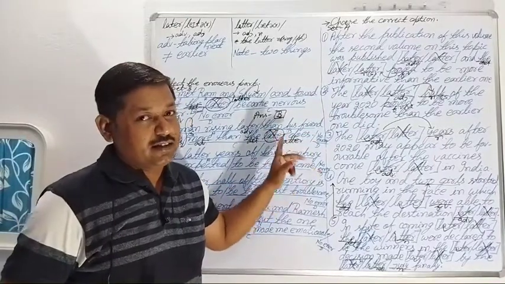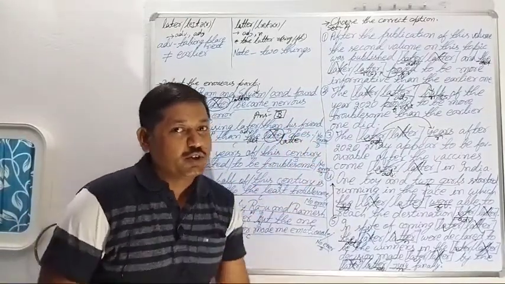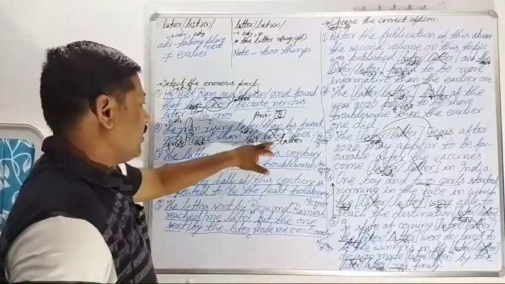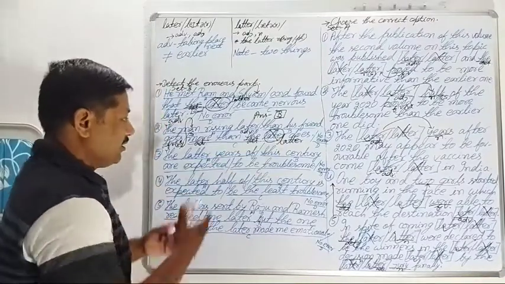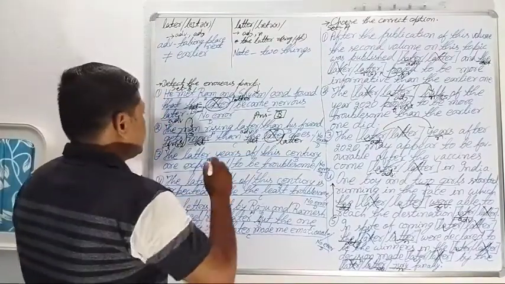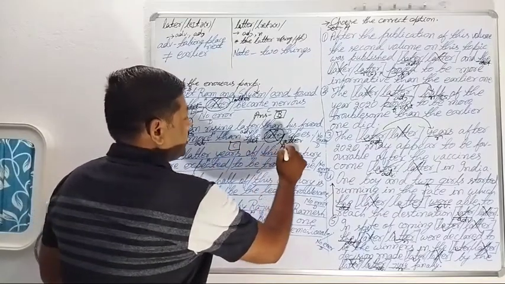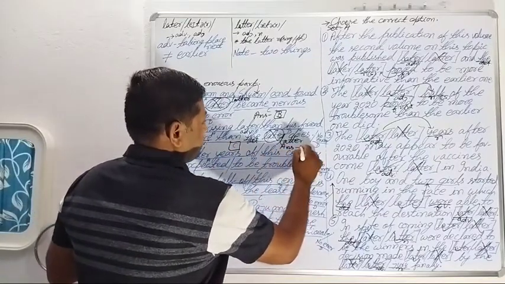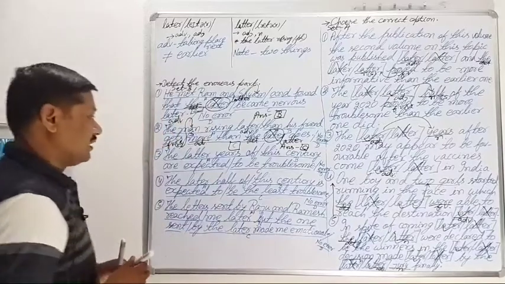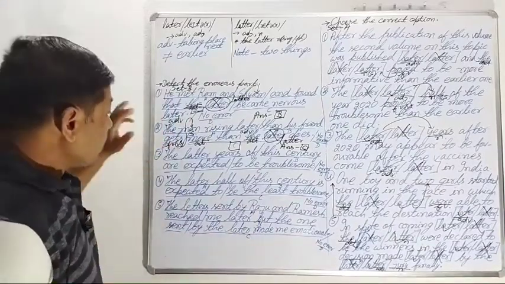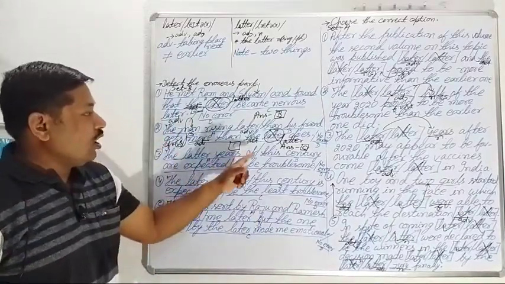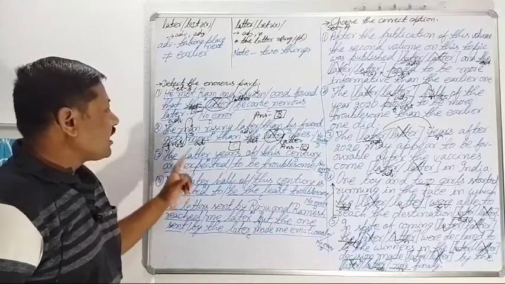I think this time you would have been sure, you would have been confident why to use "latter" here. So which part is erroneous in the second sentence? Part C, and the answer is part C. Come on to the third sentence: the latter years of this century are expected.